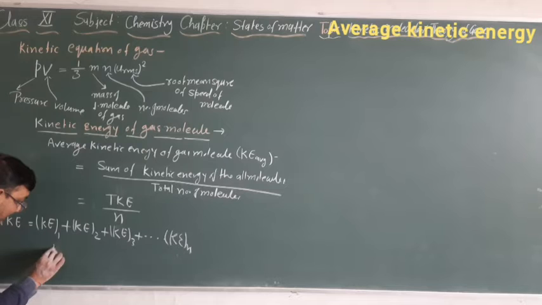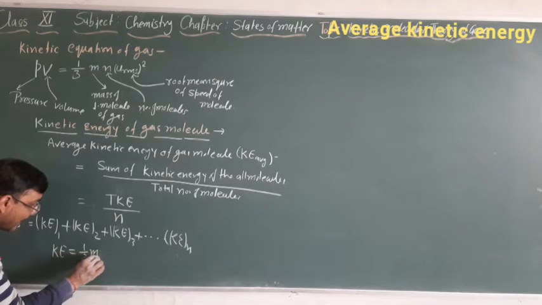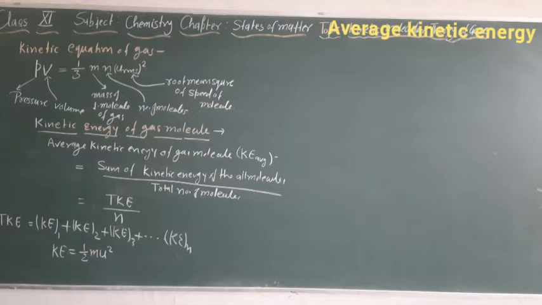As we know, kinetic energy is equal to 1 by 2 m v square, but here I have taken u because we already used v for volume. So kinetic energy is equal to half m u square.